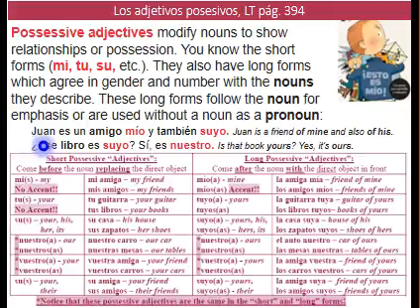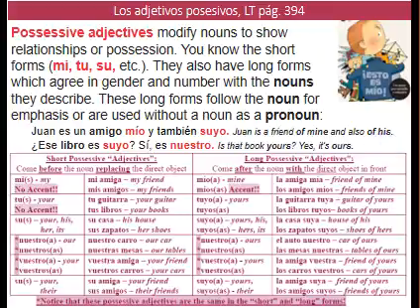So if you want to emphasize that someone is your friend, Juan es un amigo mío. Y también suyo. Juan is a friend of mine and also of his. Right?